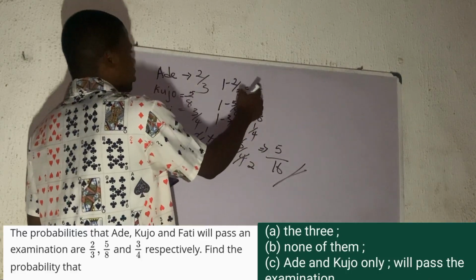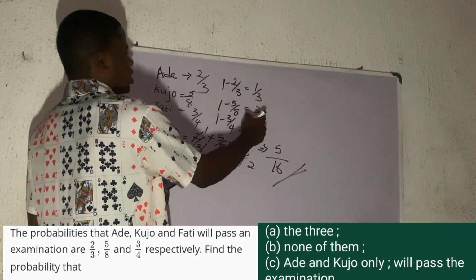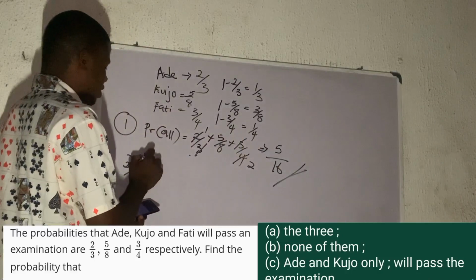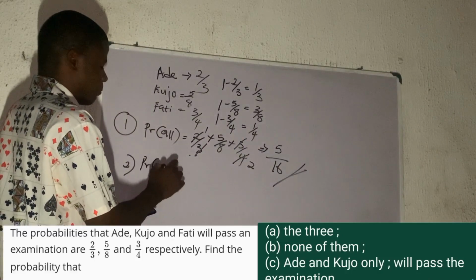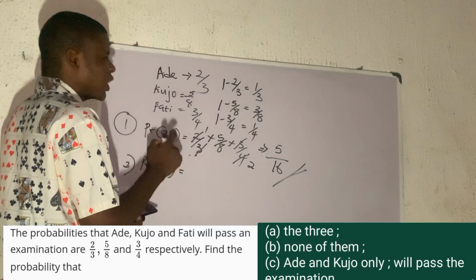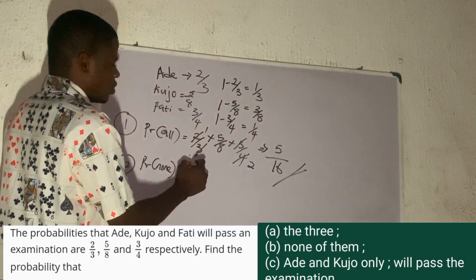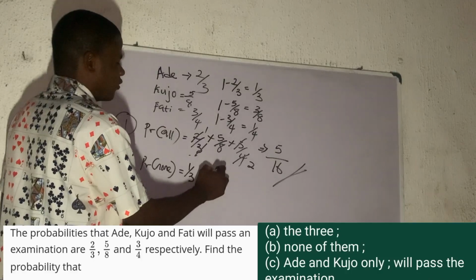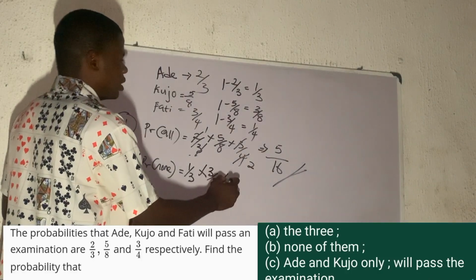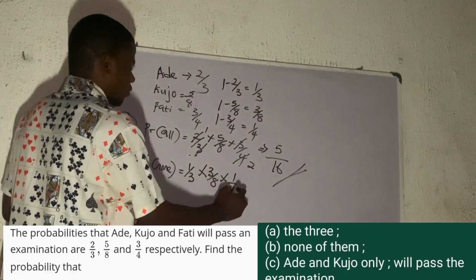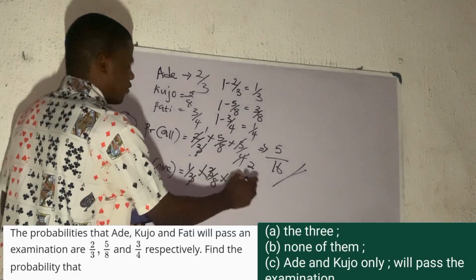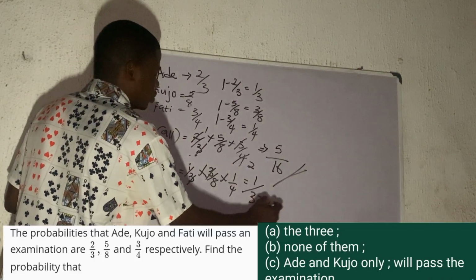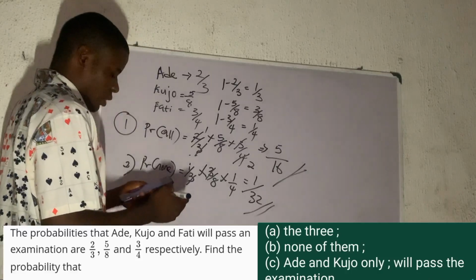So the probability that Ade will not pass is 1 over 3. This is for Kujo and this is for Fati. So the probability that none of them will pass will now be 1 over 3, that of Ade, times that of Kujo, 3 over 8, times that of Fati, 1 over 4. 3 will cancel 3. So I have 1 times 1, 1 all over 8 times 4, 32. So this is the probability that none of them will pass.